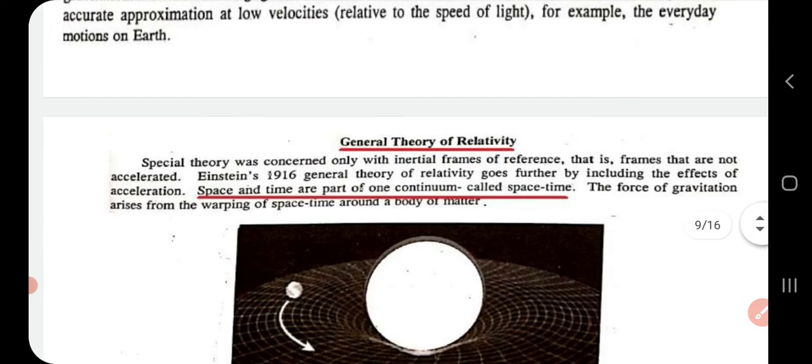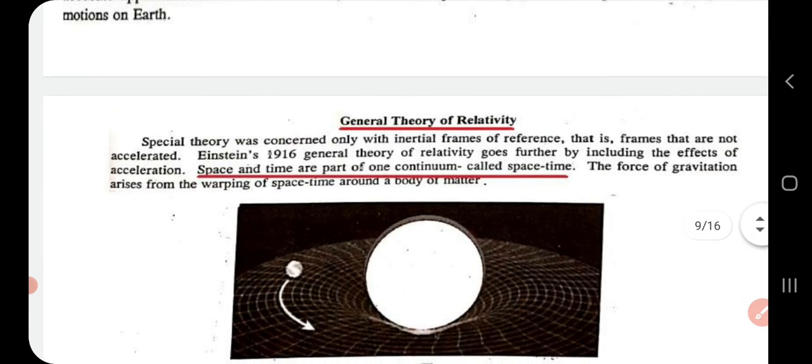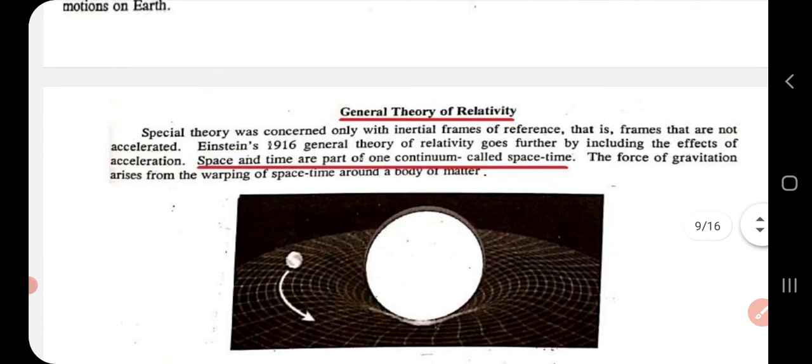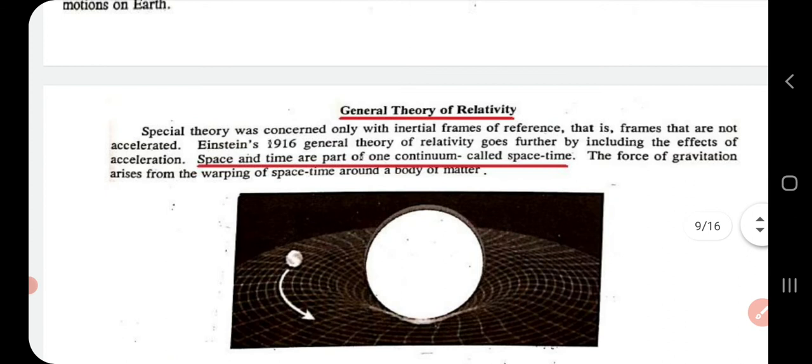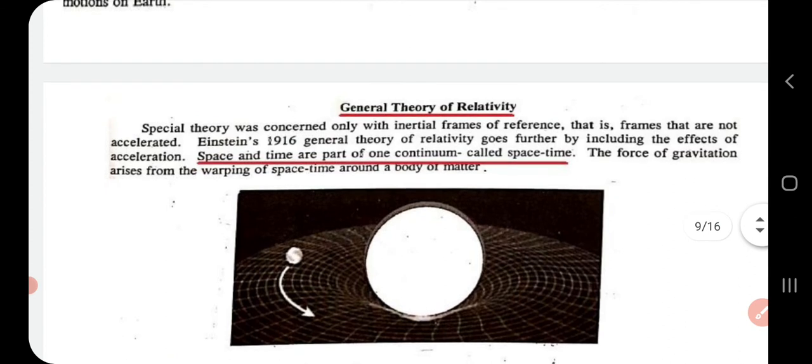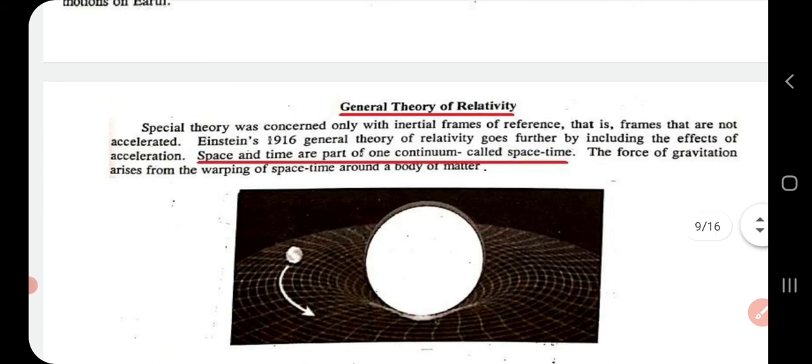Next is the general theory of relativity. In the special theory, we were concerned only with inertial frames of reference, that is, frames that are not accelerated. Later, Einstein put forward the general theory of relativity, and it includes the effects of acceleration, that is, space and time are